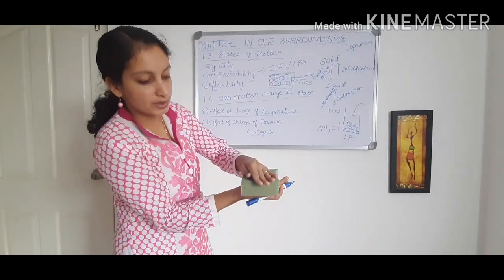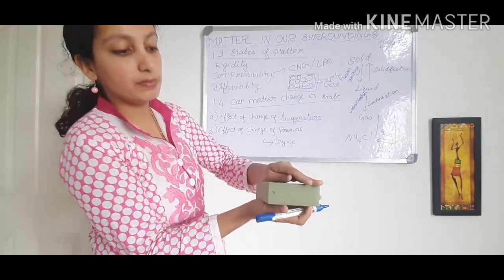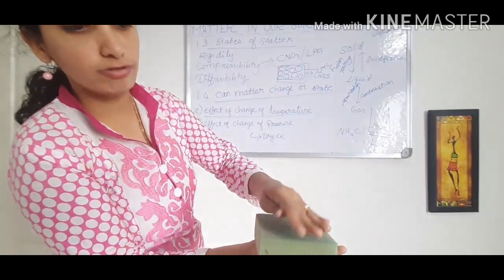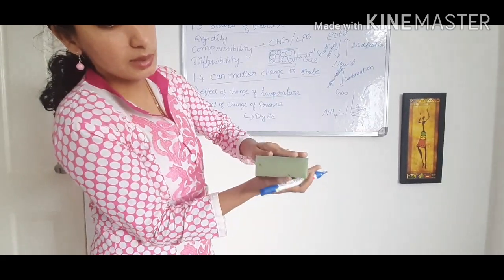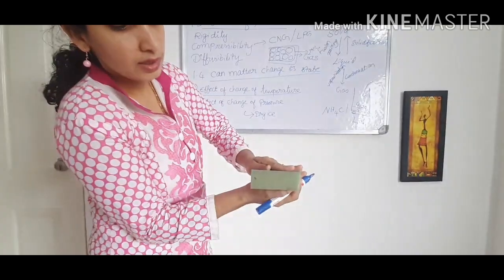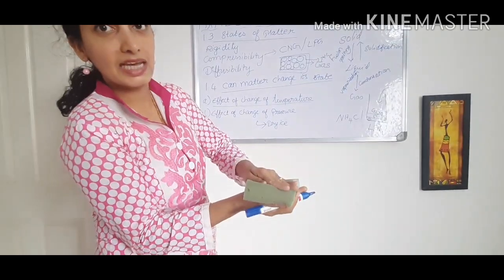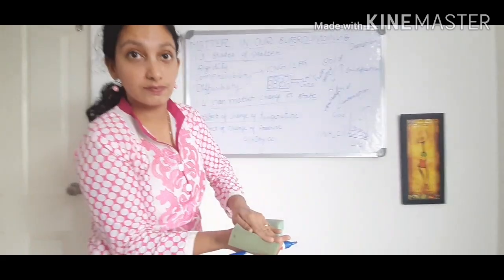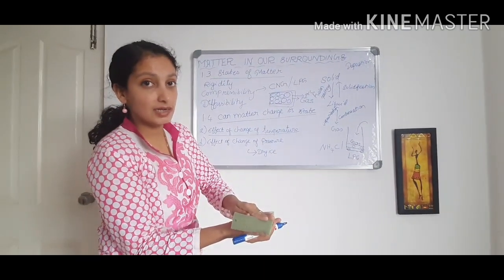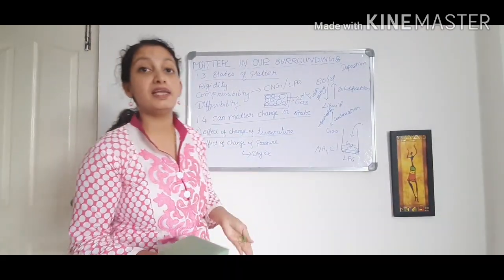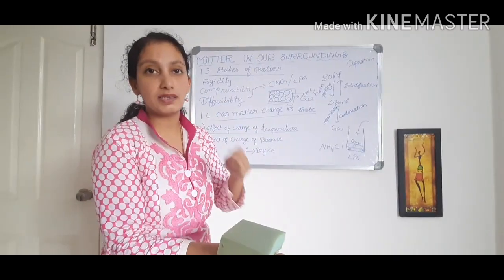Once I compress it, I should apply more pressure or force. I'm compressing it. I can see it is coming down. How is it coming down? We cannot see the air particles expelling out because the air is colorless. You cannot make it out. It is expelling out. Expelling out means it's coming out from the spaces.